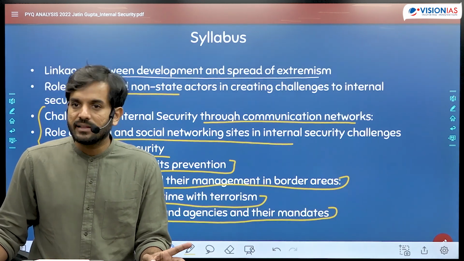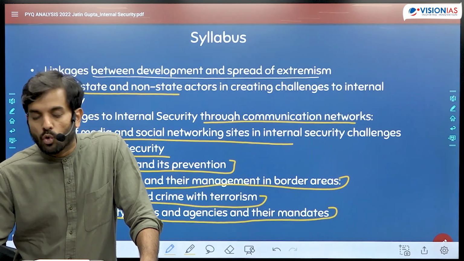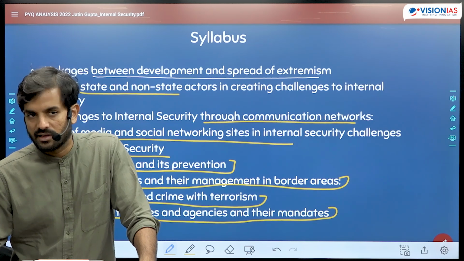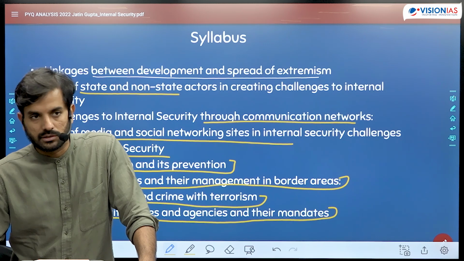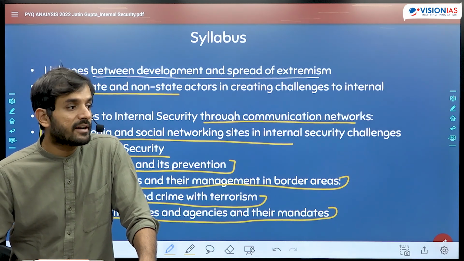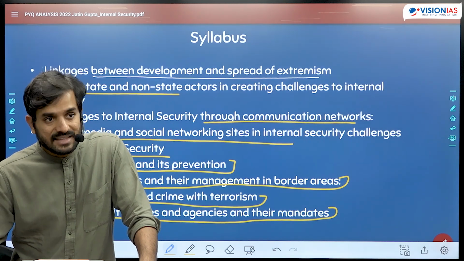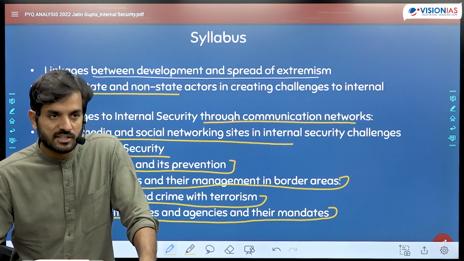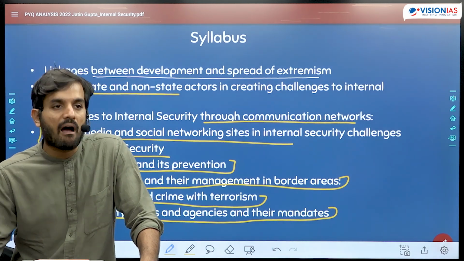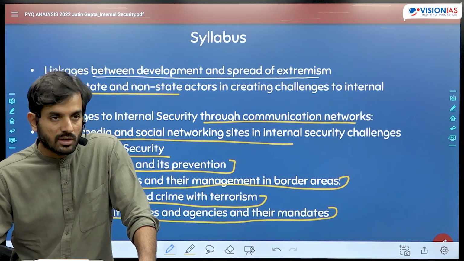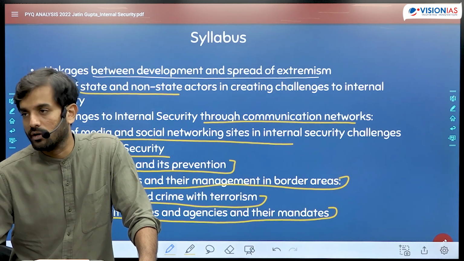So one learning that you can have from this year's examination is that maritime security, no question had been asked for almost 6-7 years as far as internal security is concerned. And suddenly this year, they asked one question. So a lot of candidates were unprepared for the topic of maritime security. So the advice that I would give to you on the basis of this year's paper analysis is that you should not miss out on those topics which have not been asked in the exam previously, because the chances of questions getting asked from those topics has gone up many-fold this year.